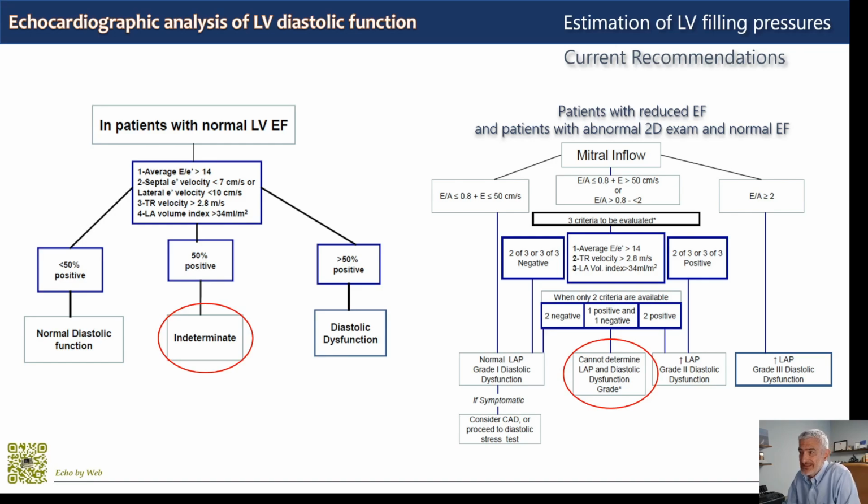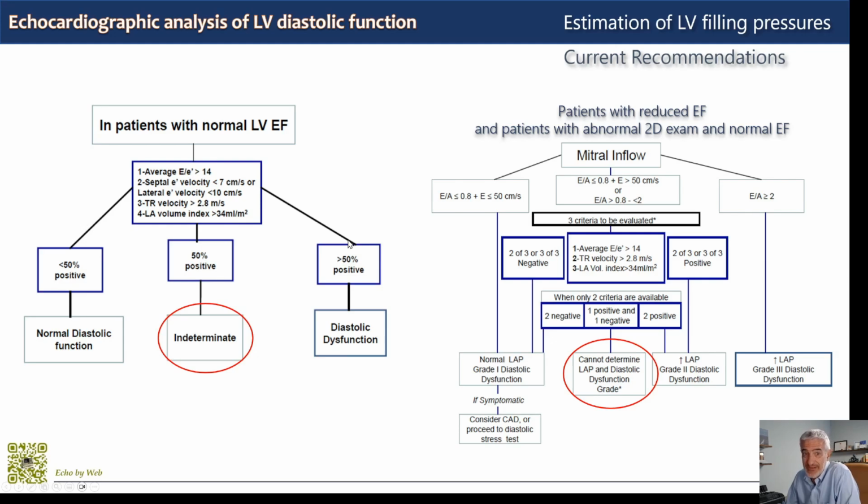In addition to these indeterminate patients, there are situations you cannot examine with these algorithms, where you cannot use transmitral measurements. For example, when the transmitral pressure gradient is not normal, like mitral stenosis, or the patient has had mitral valve repair, or if you have significant mitral annular calcification, which may cause even mild stenosis and will alter your E on A ratio, which is not valid anymore.